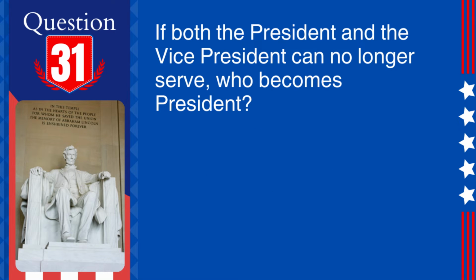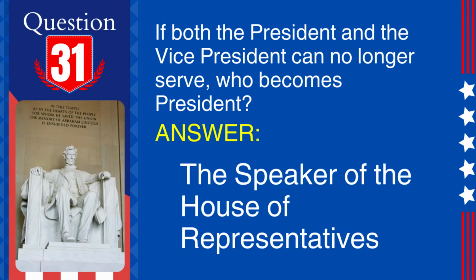31. Question. If both the President and the Vice President can no longer serve, who becomes President? Answer. The Speaker of the House of Representatives. Explanation. If both the President and the Vice President are unable to serve, the Speaker of the House is next in the line of succession.